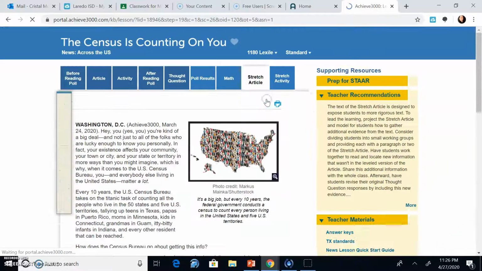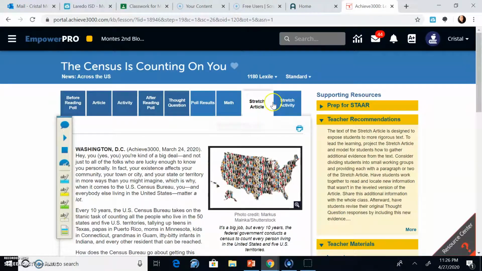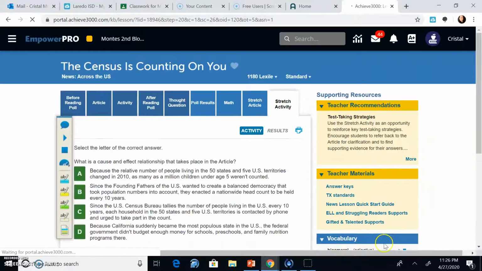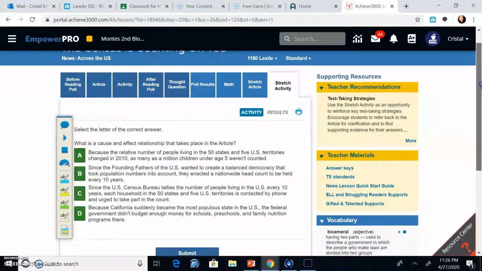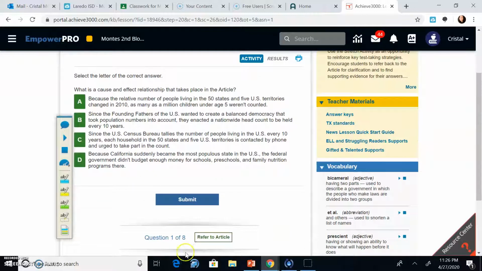Then you have your stretch article. You need to do the stretch article. Okay, I have been checking. Some people are not doing the stretch article. This is going to give you more information, and you have the stretch activity, which are multiple choice questions for it as well. Here on mine it shows 8.